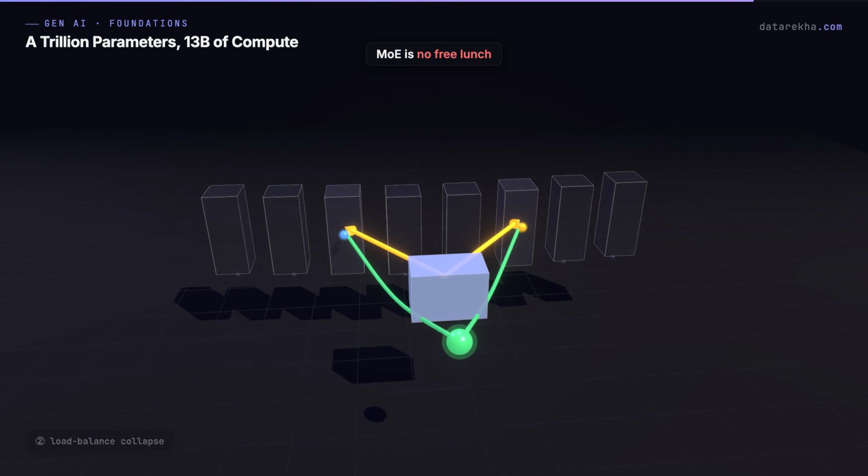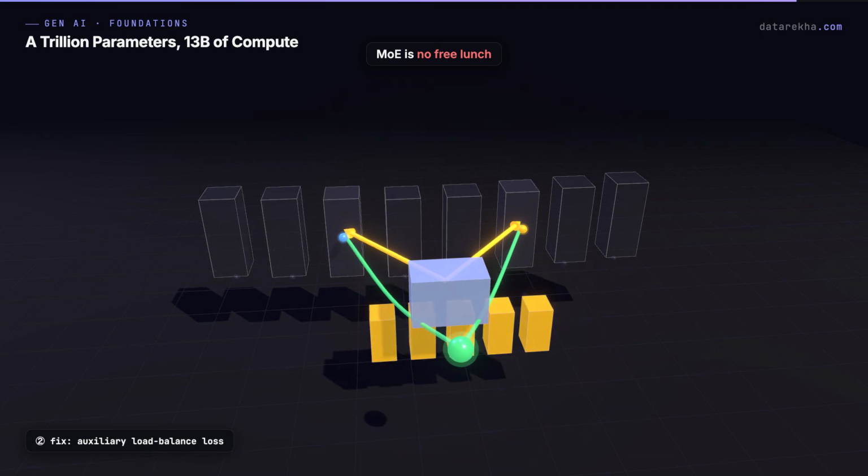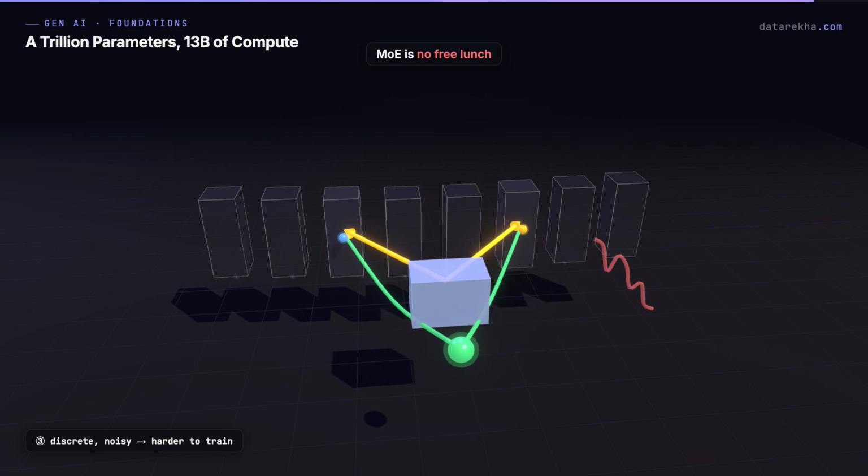Second, load balance collapse. If the router falls in love with 1 or 2 experts, the rest never learn and go to waste. The fix is an auxiliary loss that punishes skewed usage. And third, the routing is discrete and noisy, so these models are just harder to train.